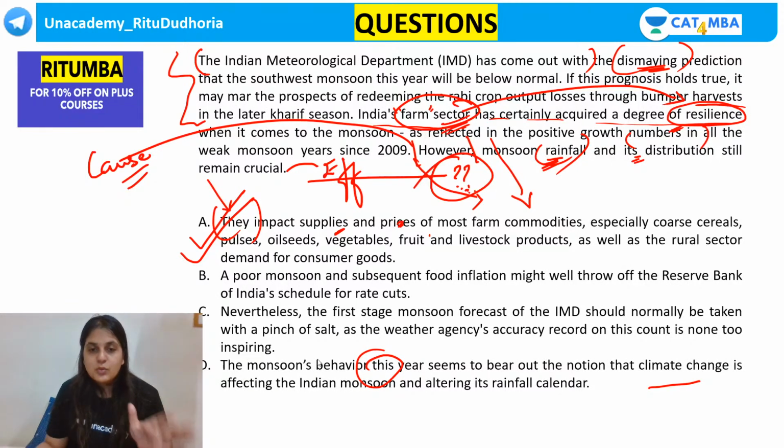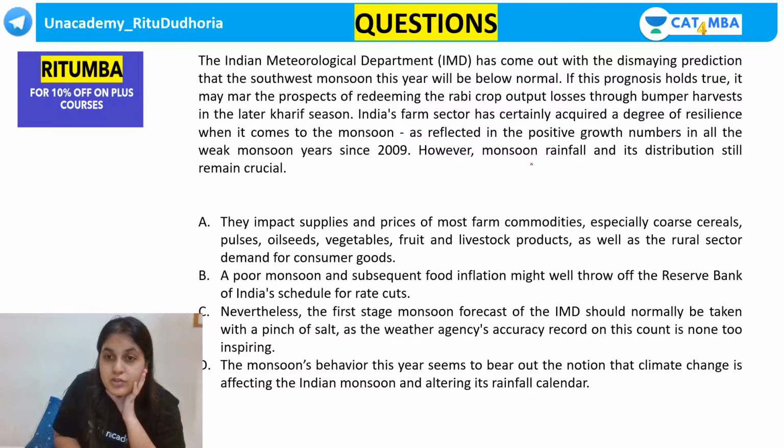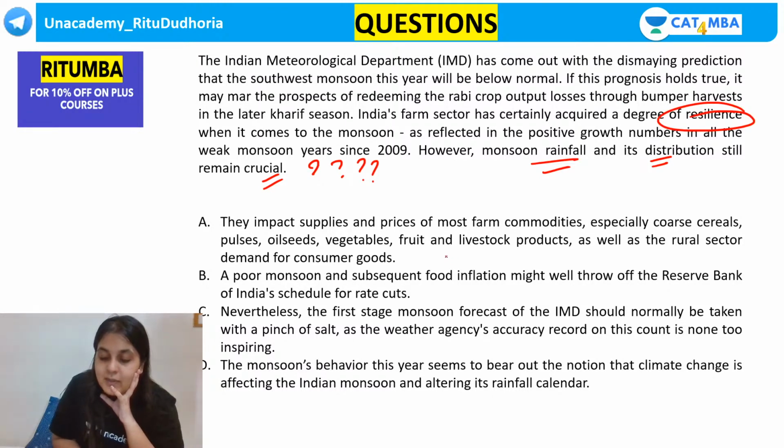See, understand this. Prachi, this is talking about how monsoon rainfall and its distribution is crucial. My question is, why is it crucial? Anyway, the farm sector has become resilient. Then why is it crucial? Because it's going to impact the prices and the supplies.